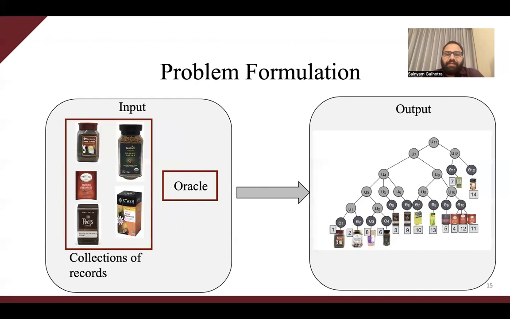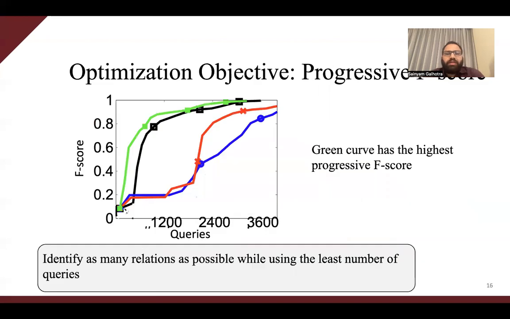With this, let us define the problem statement. We are given an input collection of records and an oracle that answers both pairwise and triplet questions. Now, we want to organize the records in the form of a hierarchy that captures type subtype relationships and duplicate relationships between records. In this process, we not only want to make sure that the number of oracle queries is minimized, but we also want to identify as many relationships as possible early on than later. For example, consider the graph that denotes F-score versus the number of queries curve for 4 different techniques here.